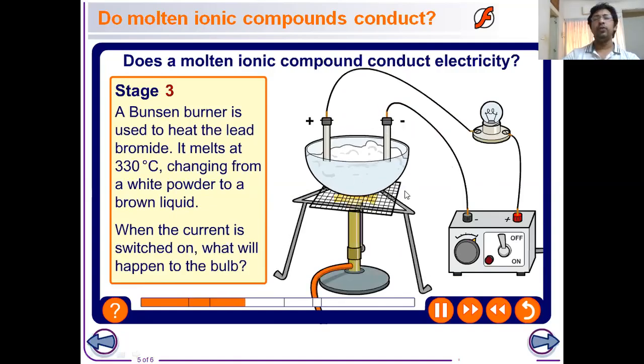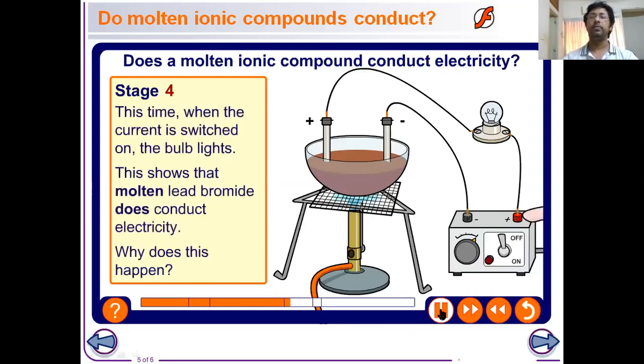Now, if we melt that lead bromide by using a Bunsen burner at 330 degrees Celsius temperature, it will be melted. So here we are using molten lead bromide. Now let's see what happens if we turn on the switch. We can see this time the light glows. That means the circuit is completed here.